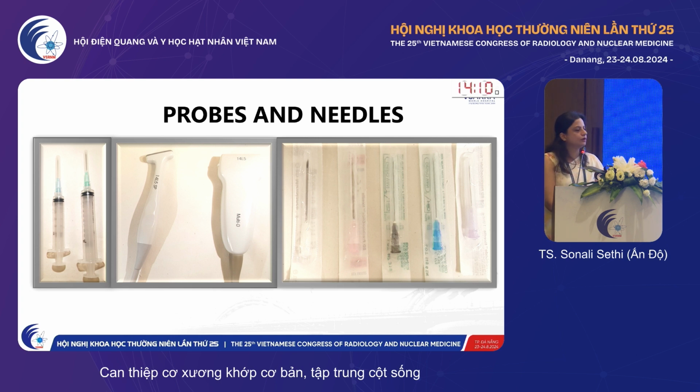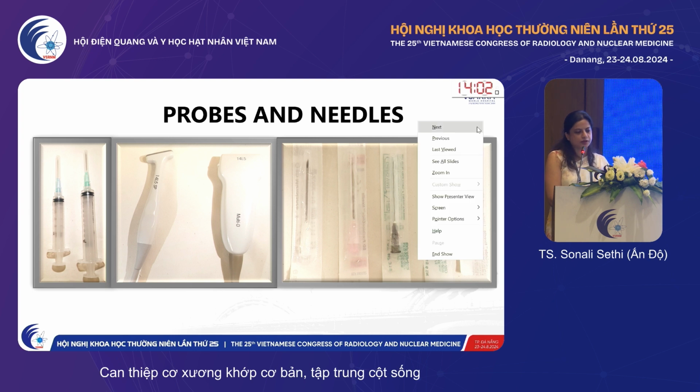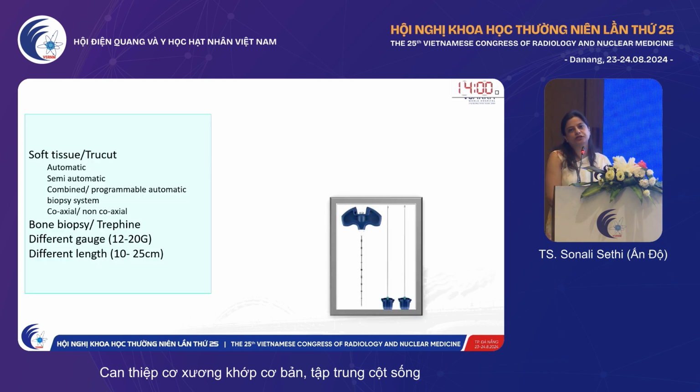The probes which we use are high frequency linear probes. The larger footprint up to 16 megahertz. The smaller footprint is good enough for the smaller structures. For biopsy needles and guns, there are various types available. Automated, semi-automated, bone biopsy guns are of different gauge and different lengths.